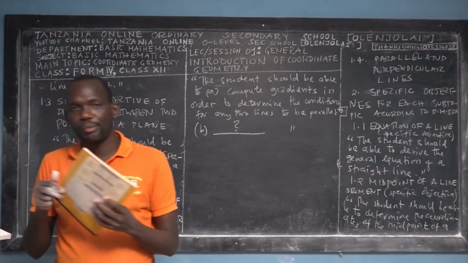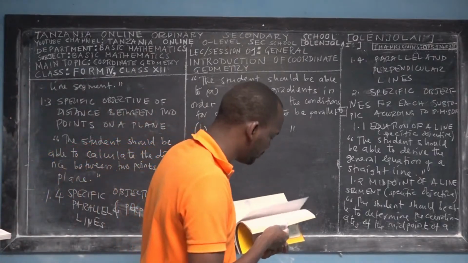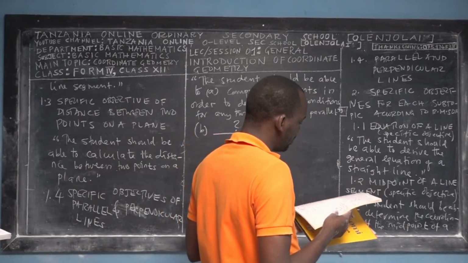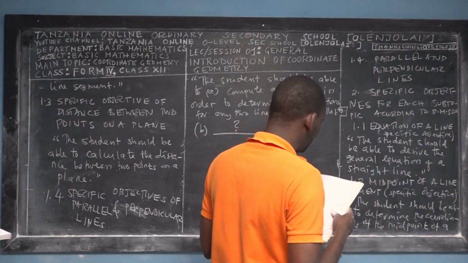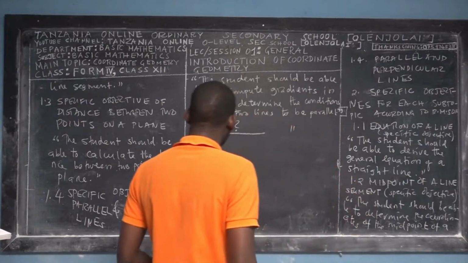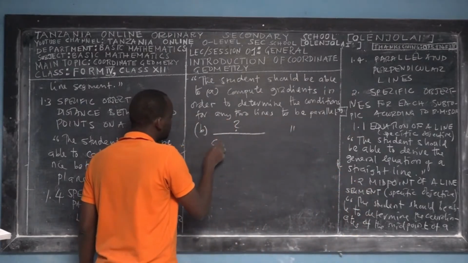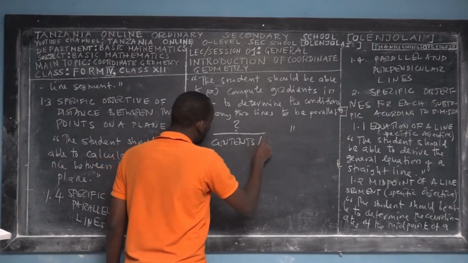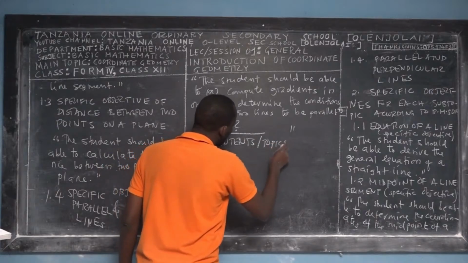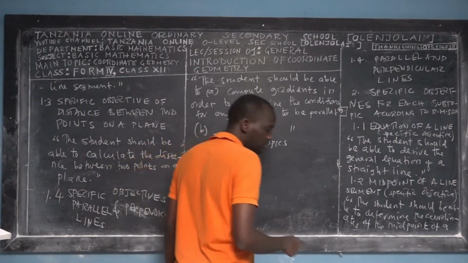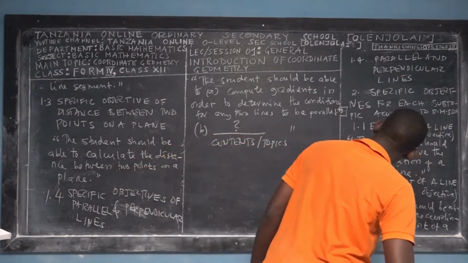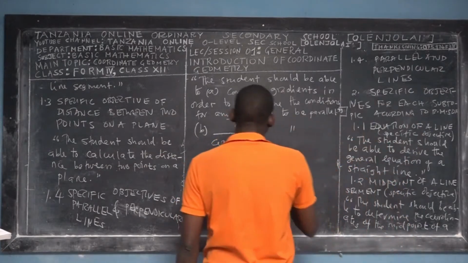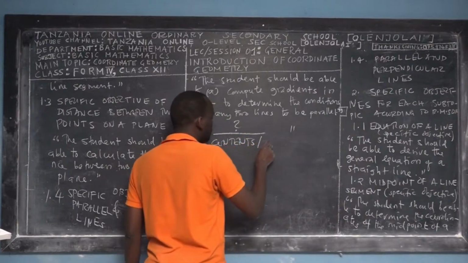Another piece of information, after knowing those specific objectives, is this. I would like to mention contents or concepts of coordinate geometry, the concepts that I'm going to teach you step by step.